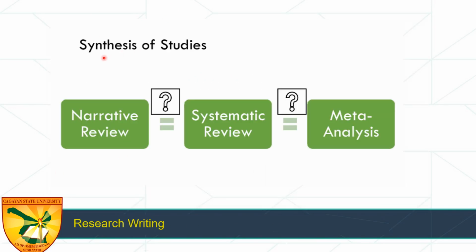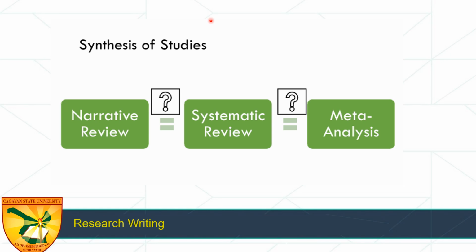Let's explore the different types of study synthesis methods. We have narrative review, systematic review, and meta-analysis. Our narrative review here provides a broad overview of a specific topic or issue. So it is typically descriptive and is based on the author's interpretation of the available literature.